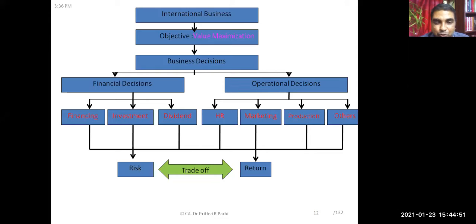Right? And this is true for all businesses, not only international business, also in domestic business, these things are involved. Yes or no? In domestic business, also this kind of risk and return concept is there or not? It is there, yes sir. Yes, you are agreeing, in domestic business also we expect return and risk is involved.